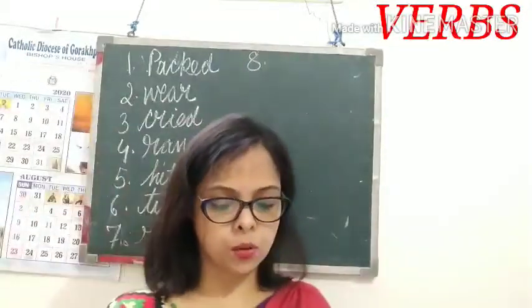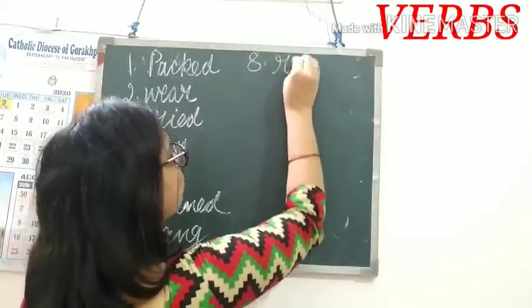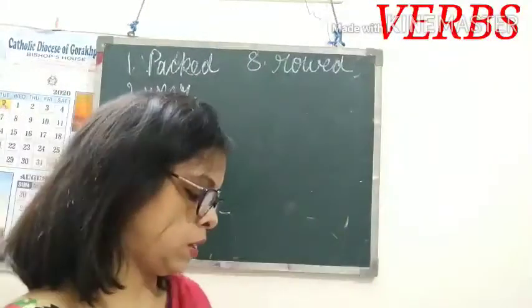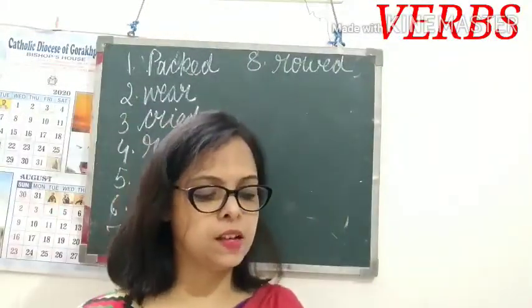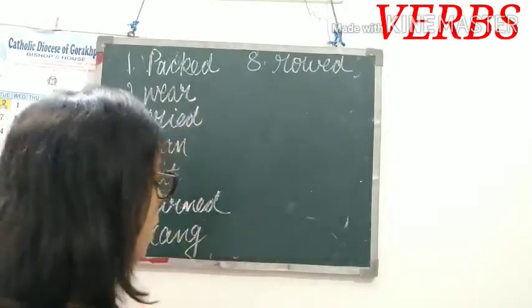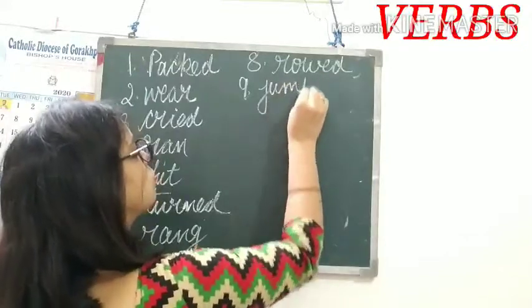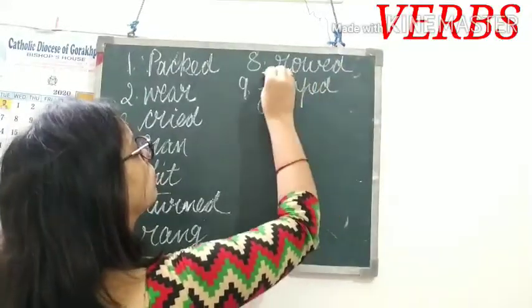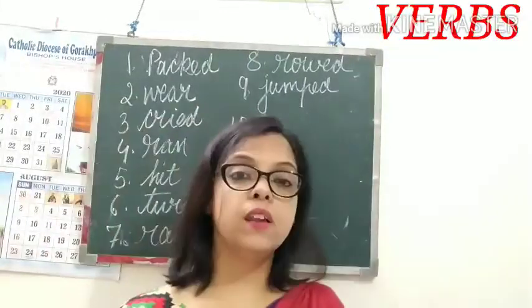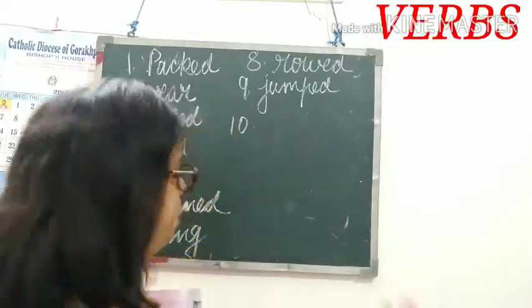Ratan rowed the boat across the river. Rowed. 9th. Saina ran and then jumped easily over the hurdle. Jumped. 10th one. Mr. Rao lifted the heavy suitcase into the boot of the car. Lifted.